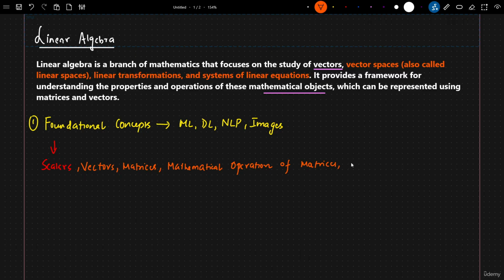Along with this, we'll also see a technique called linear transformation. This technique of linear transformation is used in one of the machine learning algorithms called principal component analysis. What exactly it is, we'll discuss.